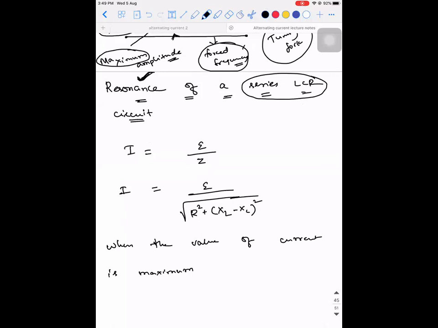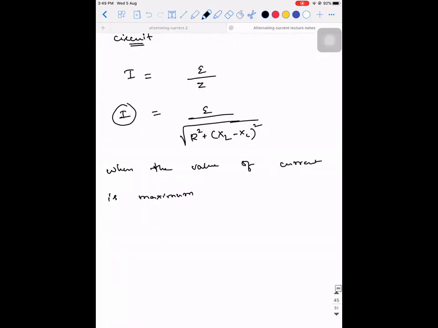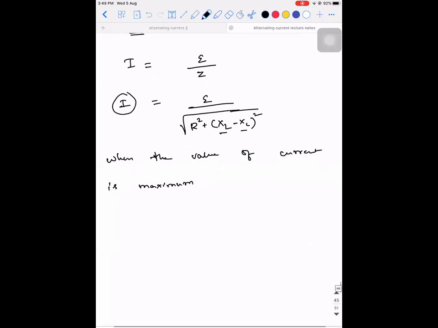If you observe, current is a function of the reactance, because it is the only parameter you can change during the experiment. So when I'm saying current has to be maximum, what should be the value of Z?